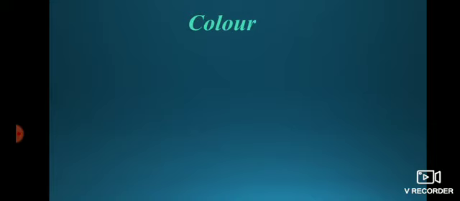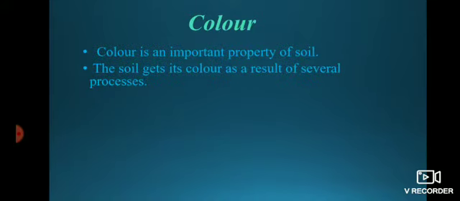If we go to different places, we can observe different types of color of soil. Color is an important property of soil.